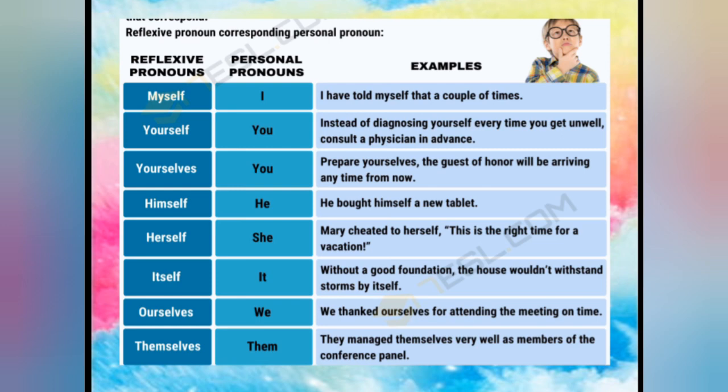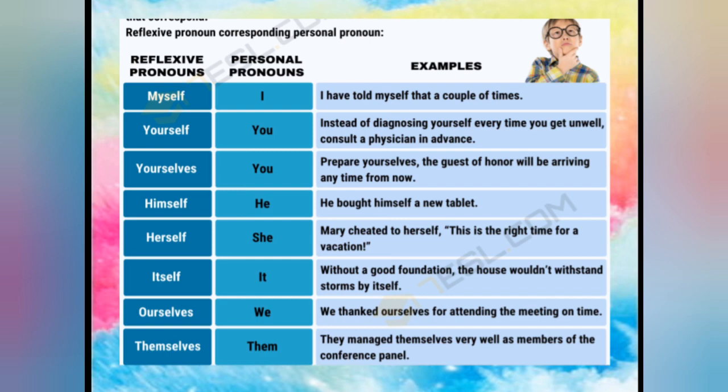Like see, I have told myself that a couple of times. That is I, myself. Instead of diagnosing yourself every time you get unwell, consult a physician in advance. It means we are talking about only one person. Fine. Yourselves: prepare yourselves, the guest of honor will be arriving any time from now. Means the person is pointing at more than one person.